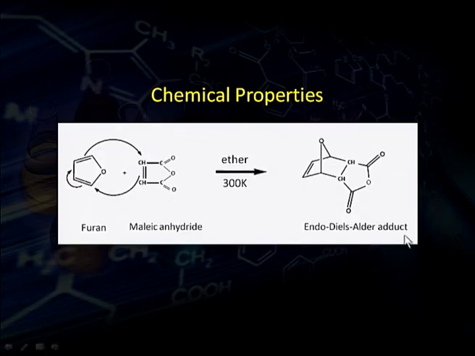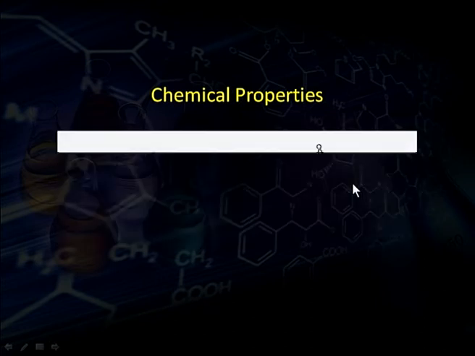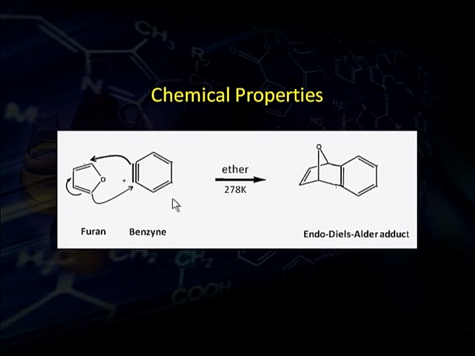For example, when it is treated with maleic anhydride in ether at room temperature, an endo Diels-Alder addition product is formed. Similarly, when treated with benzyne in ether at very low temperature, about 5 degrees, another endo Diels-Alder product is formed.